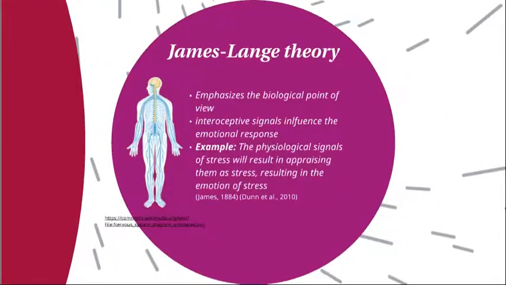The James-Lange theory emphasizes the physiological signal in the occurrence of an emotion. Interoception, through this theory's lens, views its signals as influencing the emotional response. An example of this is the experience of fear. Through the lens of this theory, the physical reaction of fear leads to experiencing the emotion of fear.